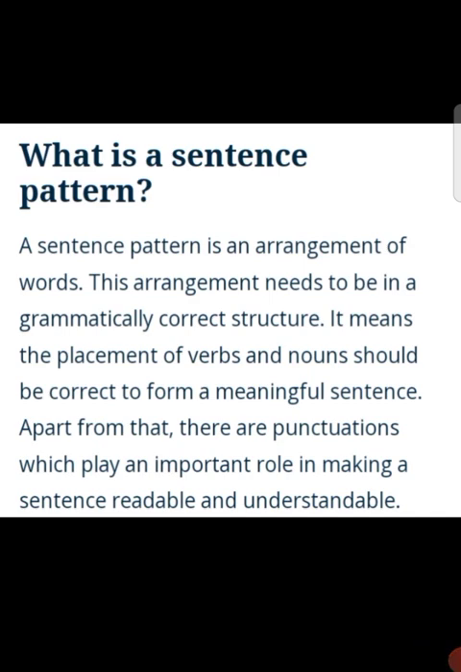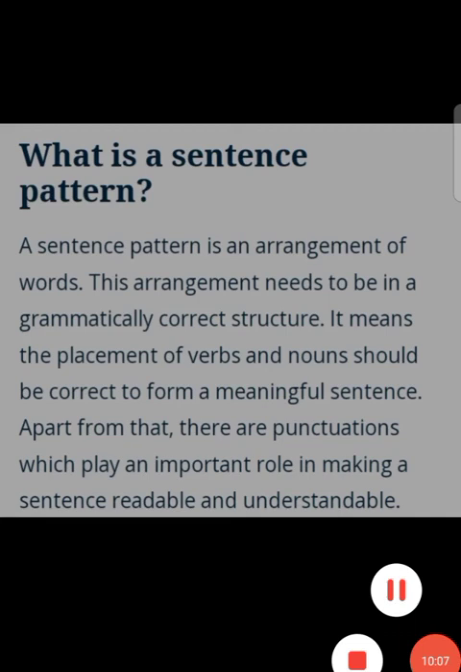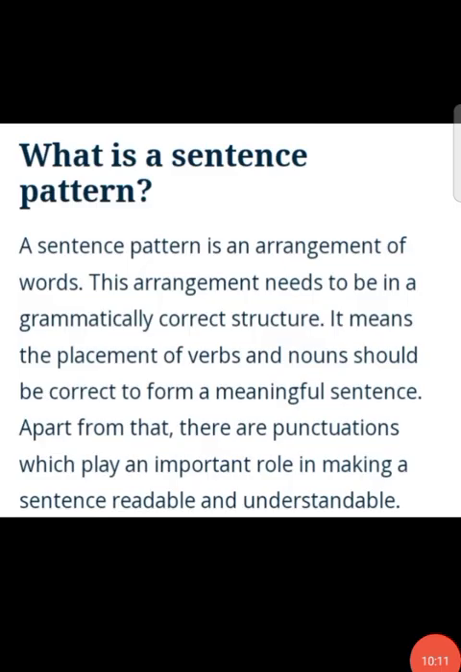Without the correct placement of words, you cannot express your thoughts properly while speaking. In the same way, without proper use of punctuation, you can't express your thoughts effectively in writing. Note that structure and pattern differ for different languages.